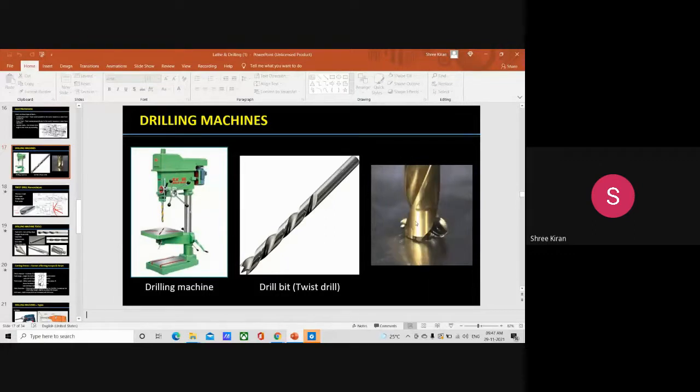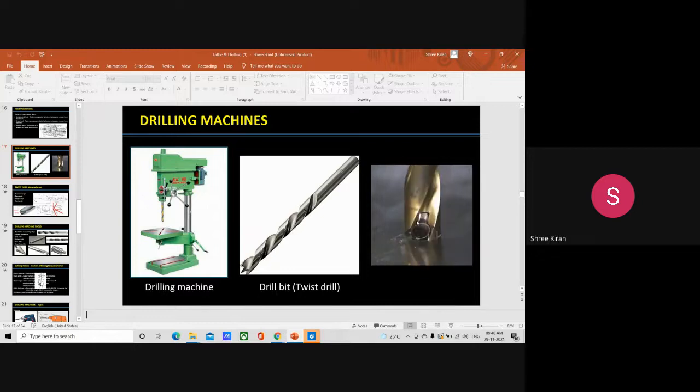The machine used for this purpose is called a drilling machine. Mainly it is for originating holes in the workpiece by using a rotating cutter called drill.